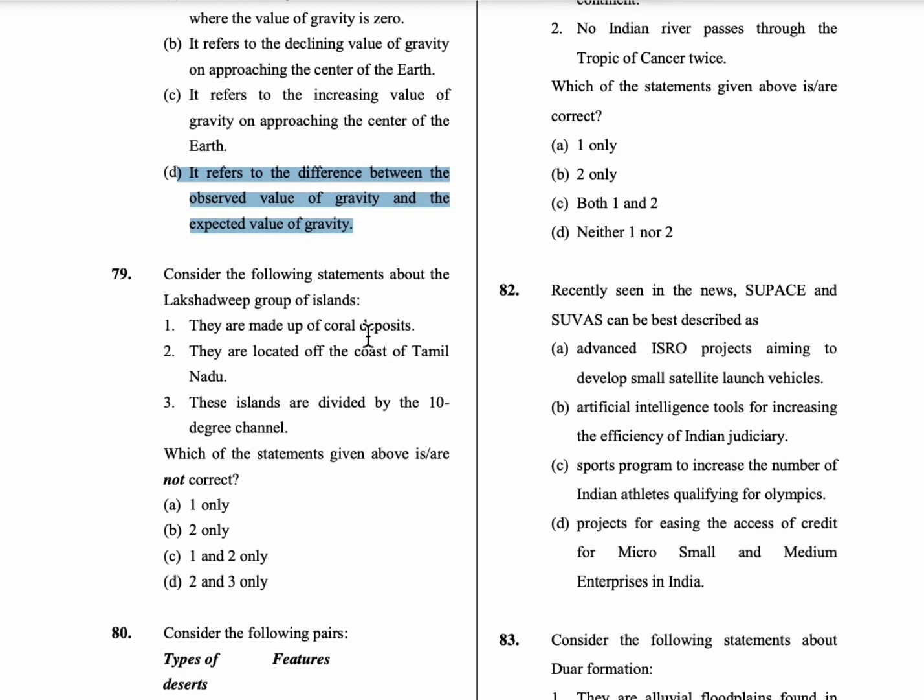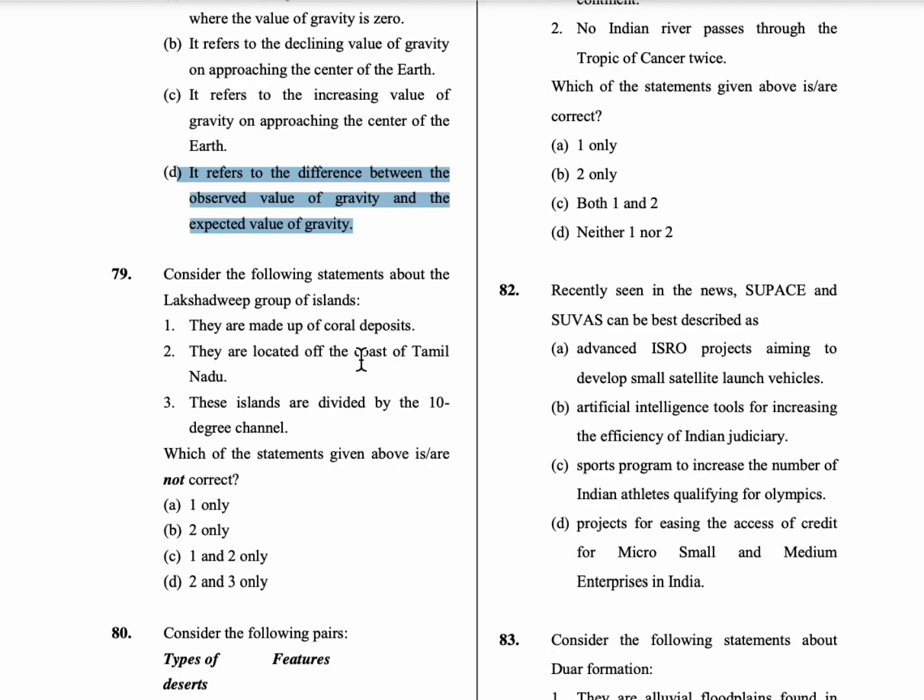79th question, which of the following statements is correct about the group of islands of Lakshadweep? First statement is they are made up of coral deposits. Second statement is they are located off the coast of Tamil Nadu. And the third is these islands are divided by the 10-degree channel.